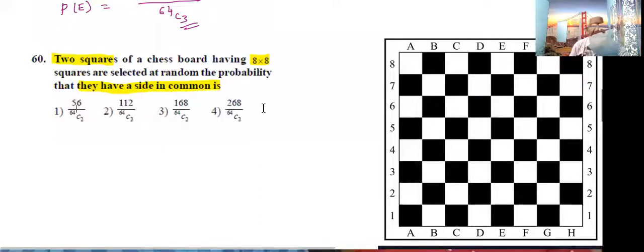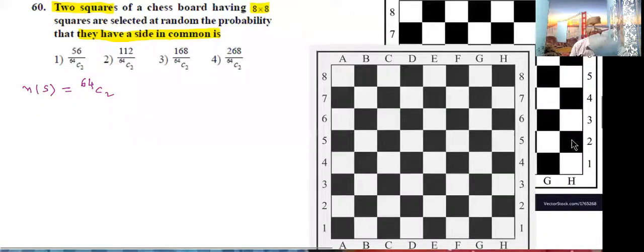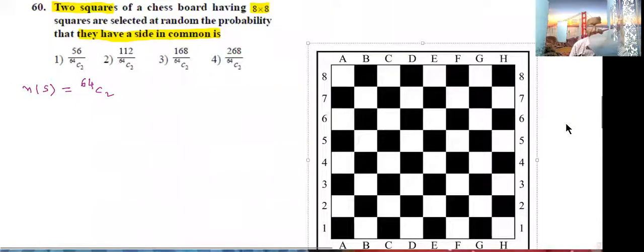Select any two squares. In between the two squares, one side is common. That type of squares, how many are there? We need to identify. First, we know the total possible cases, n of S, out of 64 squares, select 2. Now, what is the event here? E be the event of selecting squares that have a side in common.